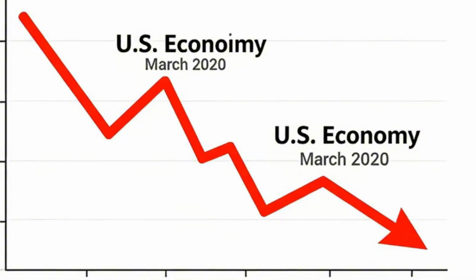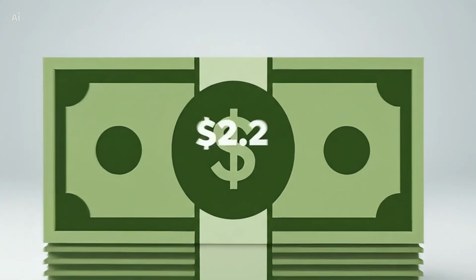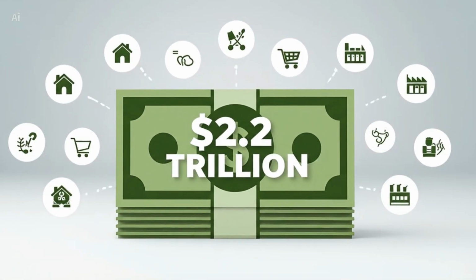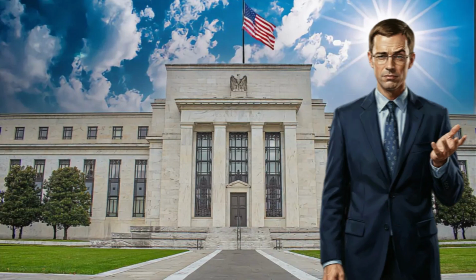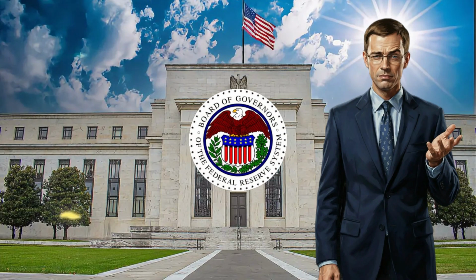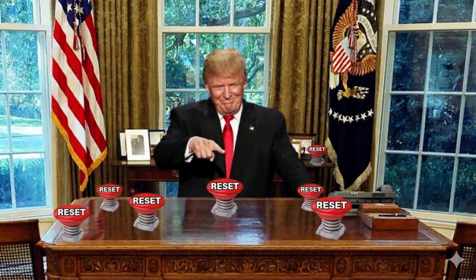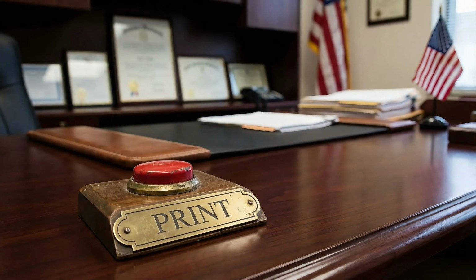The US economy was crashing, and the government responded with $2.2 trillion under the couch cushions. Even the Federal Reserve promised to buy an unlimited amount of debt. It looks like the ultimate glitch, right? But in the real world, there's no reset button. You really don't want a politician who's running for re-election to have a literal print button on their desk, because